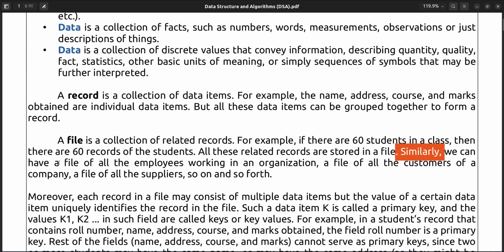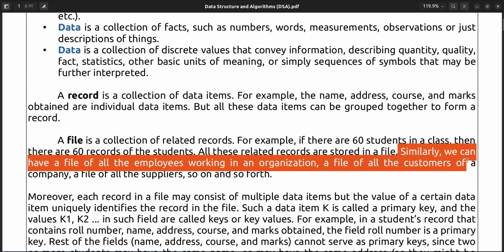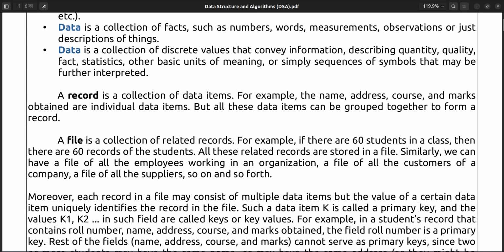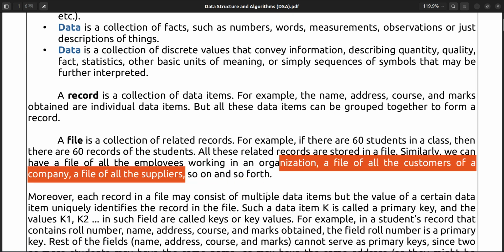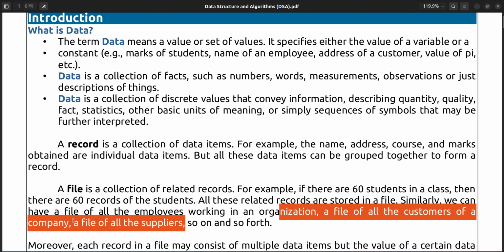Similarly, we can have a file of all the employees working in an organization, a file of all the customers of a company, a file of all the suppliers. Many types of examples you can take; those form records, and those records will be stored in a file.